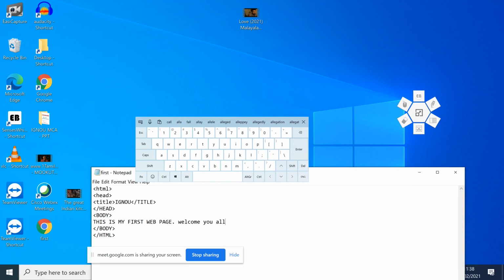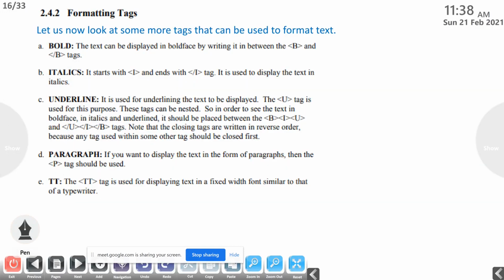Now we are moving back. Formatting tags. Let us now look at some more tags that can be used to format text. What all things that we are giving in between the body and /body, we can give some text over there. We can give some images or some multimedia, movies.